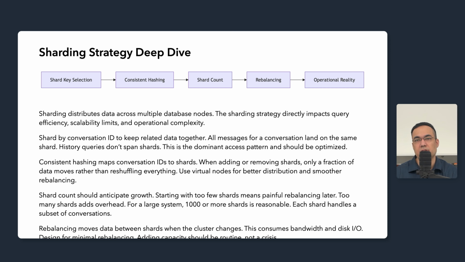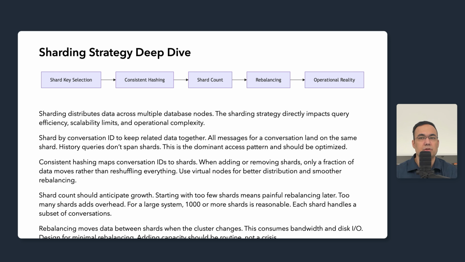We hash the conversation ID and map the hash to a shard. When adding or removing shards, only a fraction of data moves rather than reshuffling everything. You should be using virtual nodes for better distribution. Instead of 1 point per shard on the hash ring, you should be using hundreds. This smooths out the imbalances.